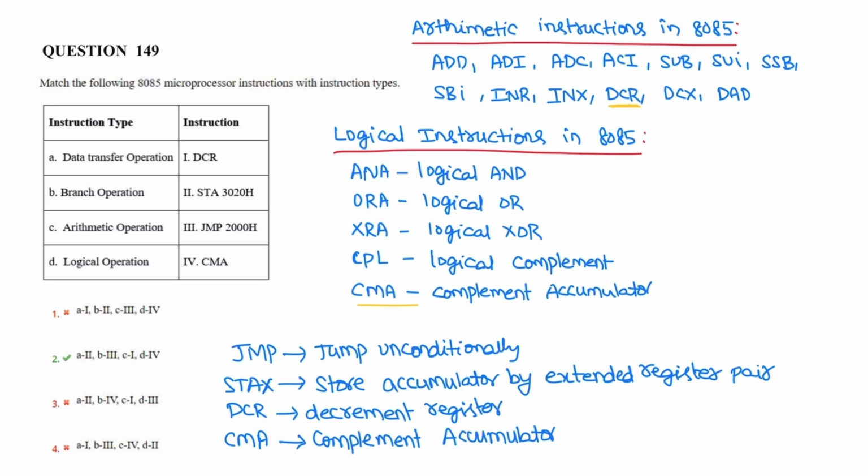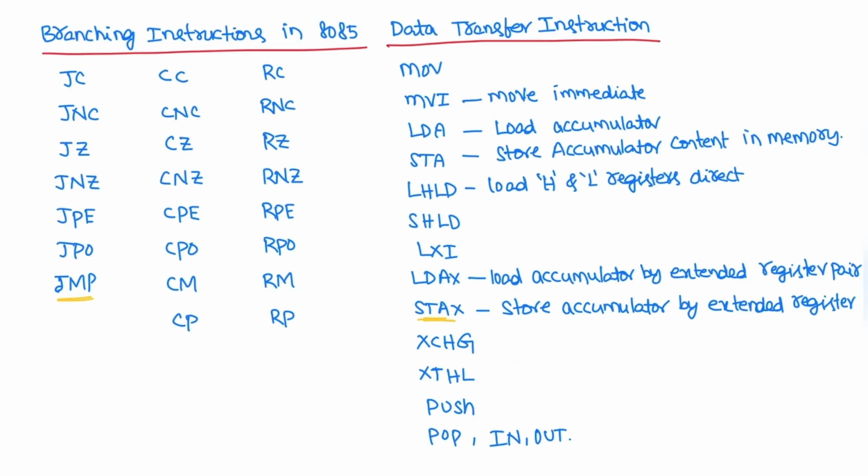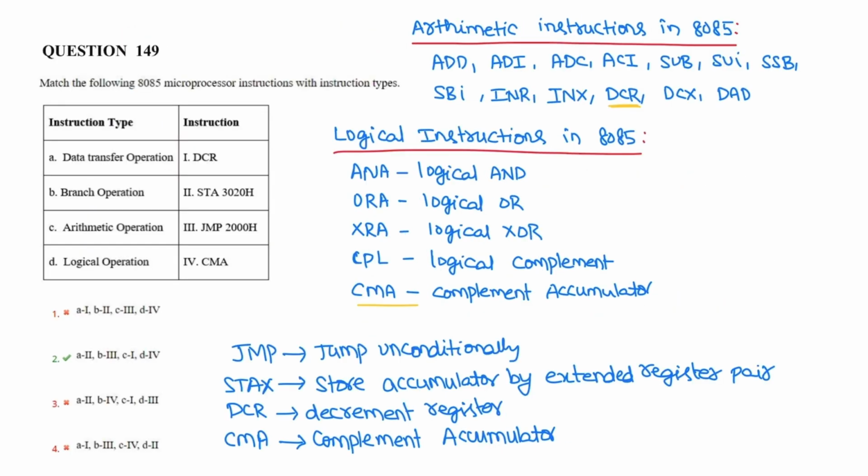These are the different arithmetic instructions in 8085. Similarly, logical instructions are logical AND, logical OR, logical XOR, that is XRA, CMA, complement accumulator. Next are data transfer instructions and branching instructions. These are the 4 different varieties of instructions in 8085: data transfer, logical, branching, and arithmetic instructions.